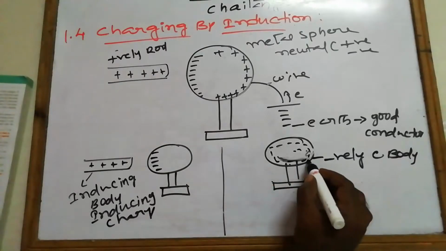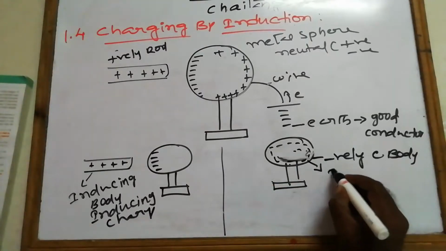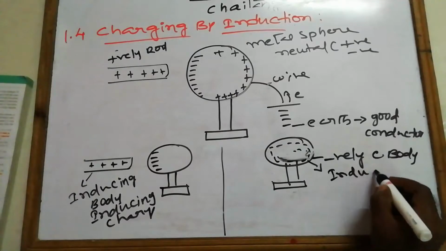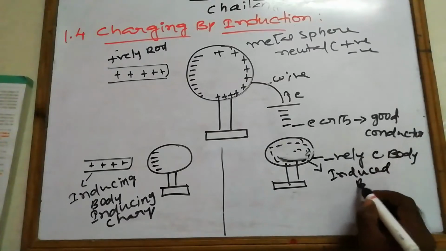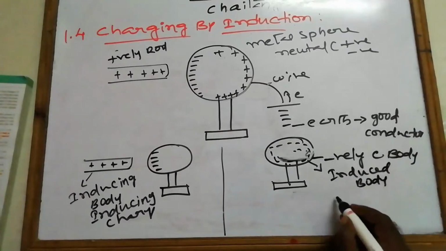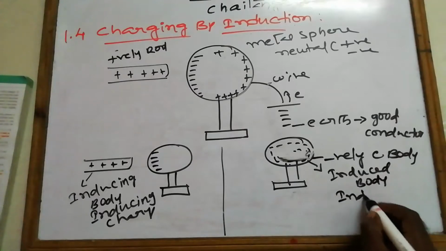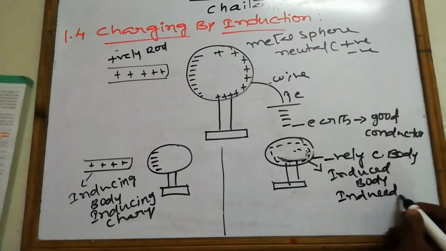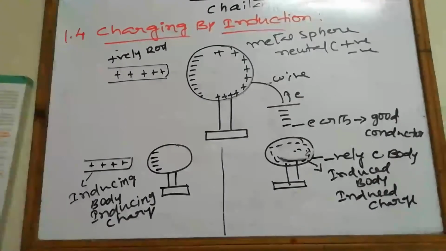And this body is called the induced body, and also the induced charge. In this process, if the charged body is positive, the uncharged body becomes negative. If the charged body is negative, the uncharged body becomes positive.